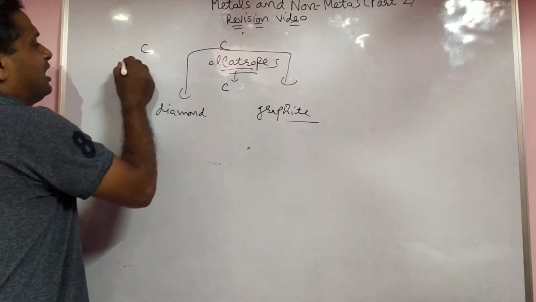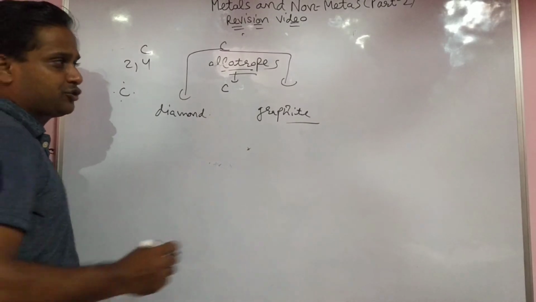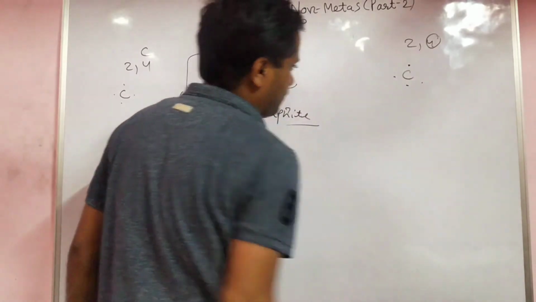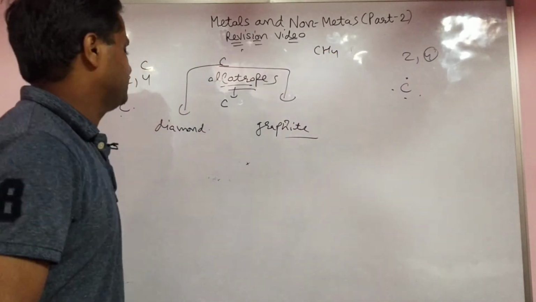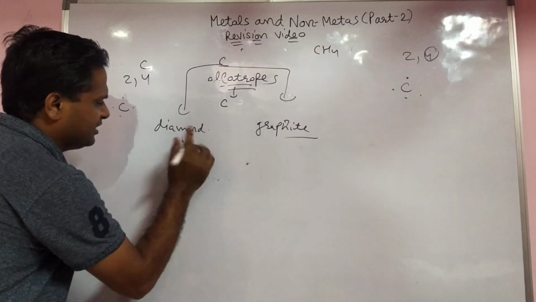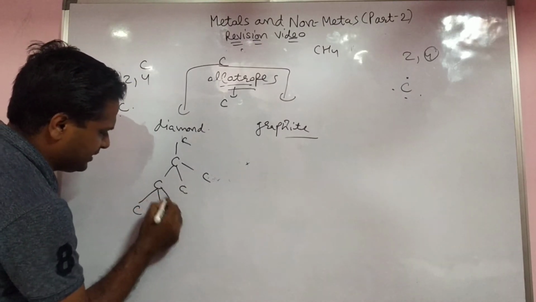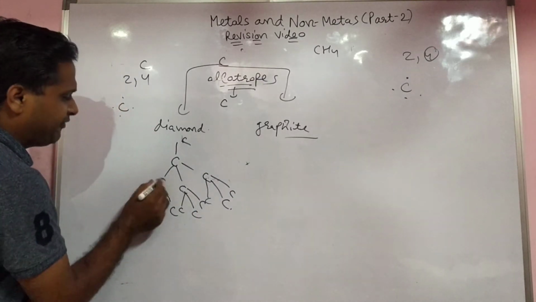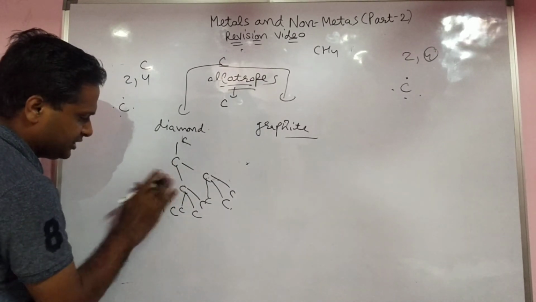I already told you carbon has valency 4. How many electrons will come? 4, according to the Lewis dot structure. In the Lewis dot structure, you show only the valence shell electrons in dot form. For example, you make methane, CH4, with covalent bonds. In a diamond structure, one carbon is attached with 4 carbons, and each of those again is attached with 3 more.